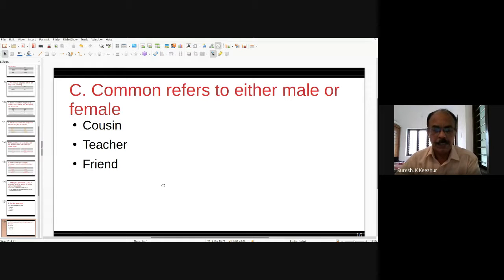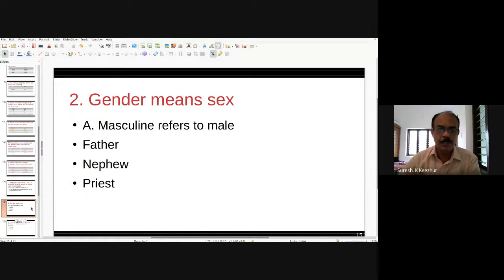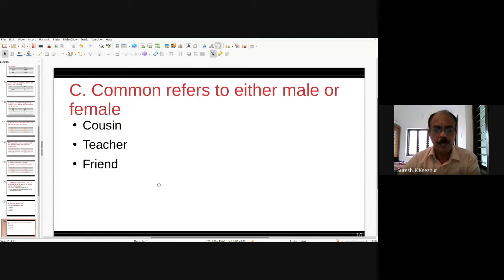For example, woman, cow, mistress, poetess. Man, woman; bull, cow; master, mistress; poet, poetess, like that.